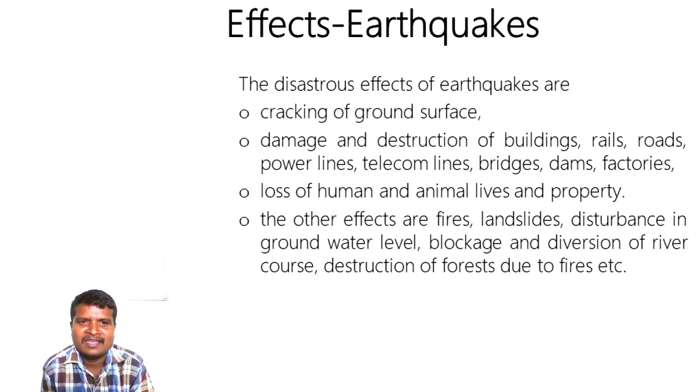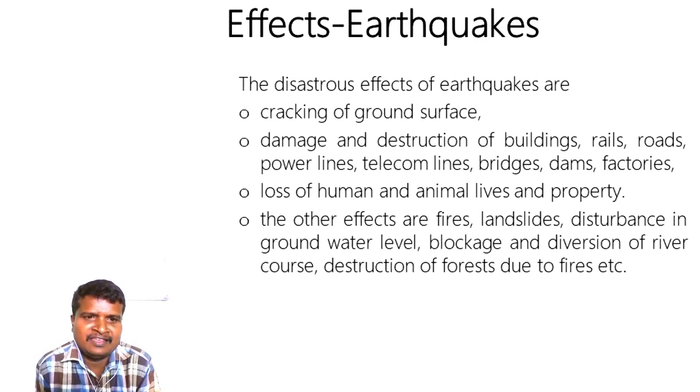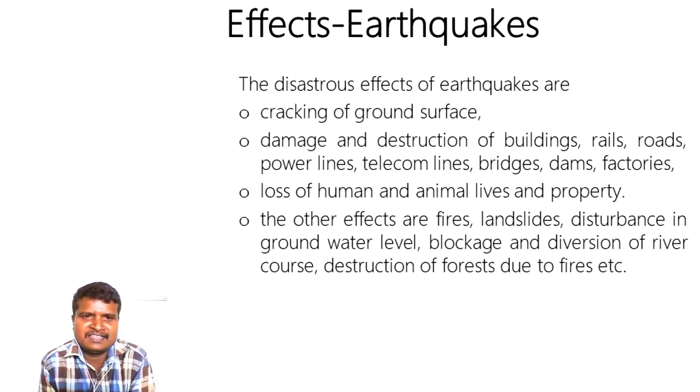Then we have the Indo-Gangetic zone and the peninsular zone. All these three regions we have studied in previous lessons of geography. In the Himalayan zone, the states of Jammu Kashmir, Himachal Pradesh, Uttar Pradesh and Bihar experience a zone of maximum intensity earthquakes.